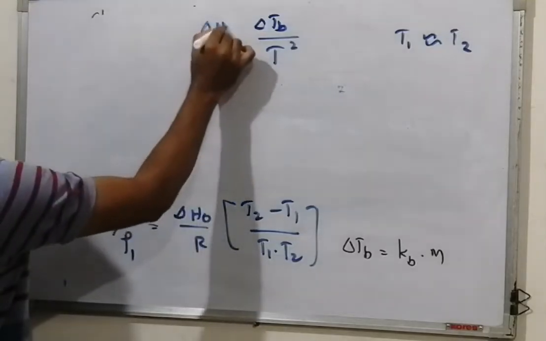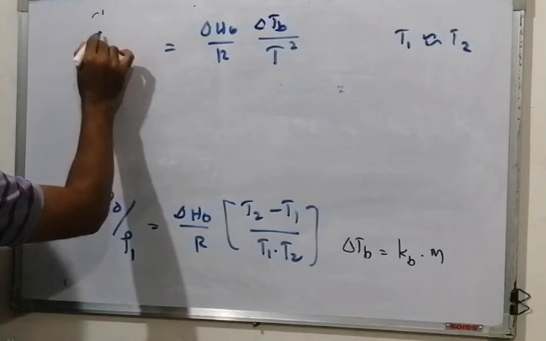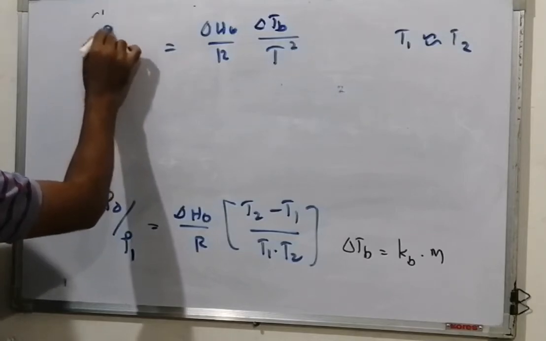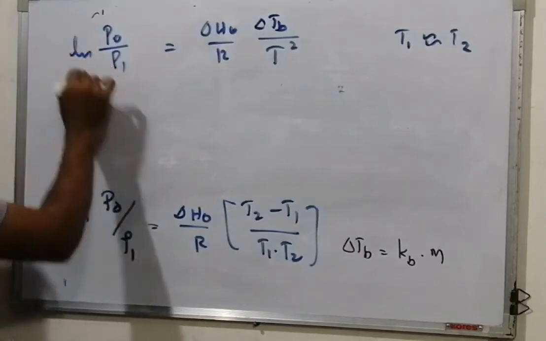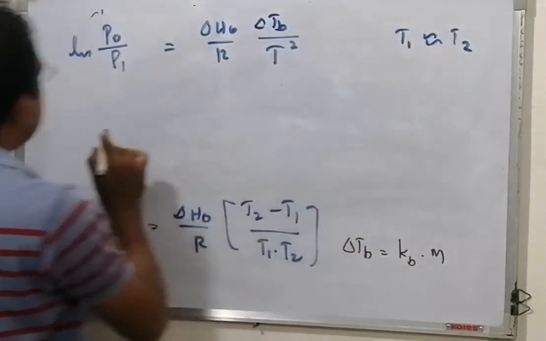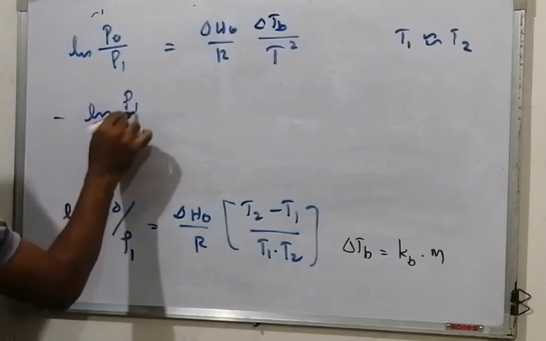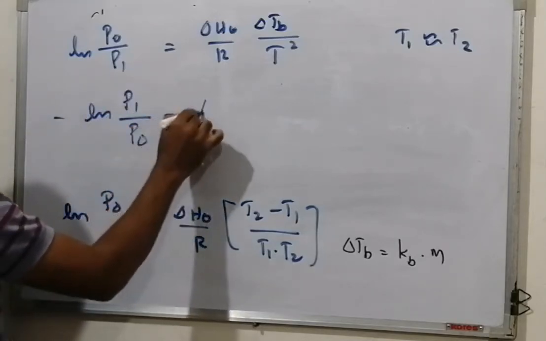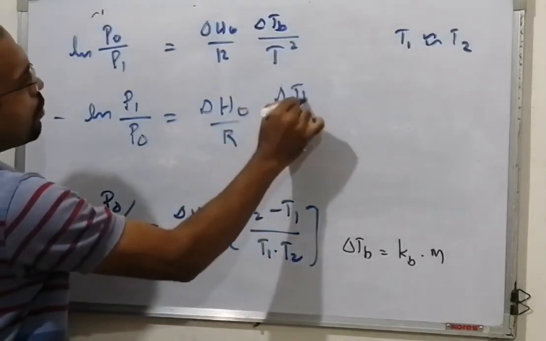Now we just rearrange: minus ln P1 by P0 is equal to delta H0 by R into delta Tb by T square.